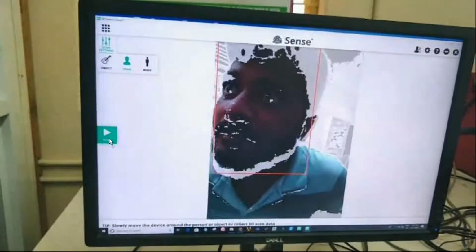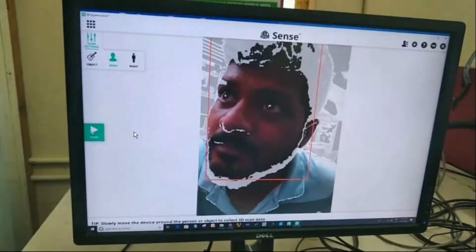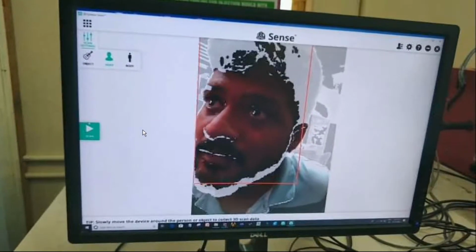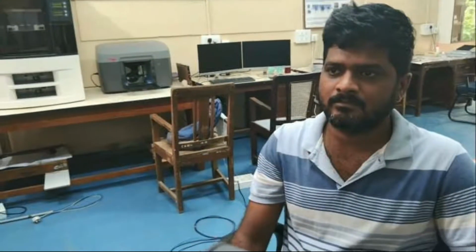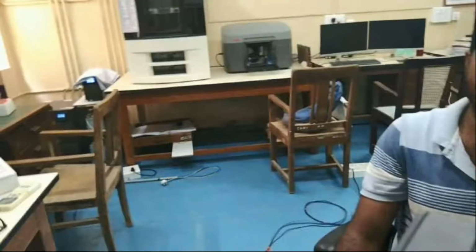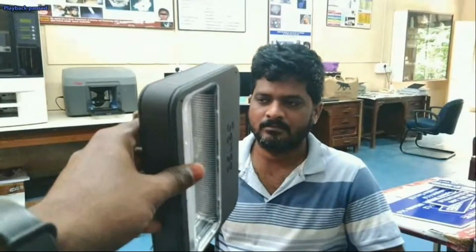We can start scanning here, scan, so that we are able to scan. See here, while scanning, the object, meaning the person's body, will rotate, but the scanner may or may not rotate.